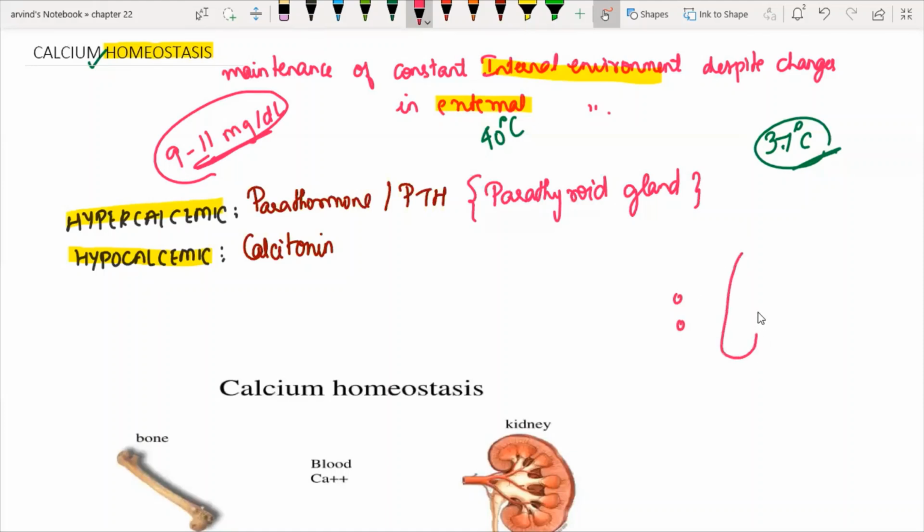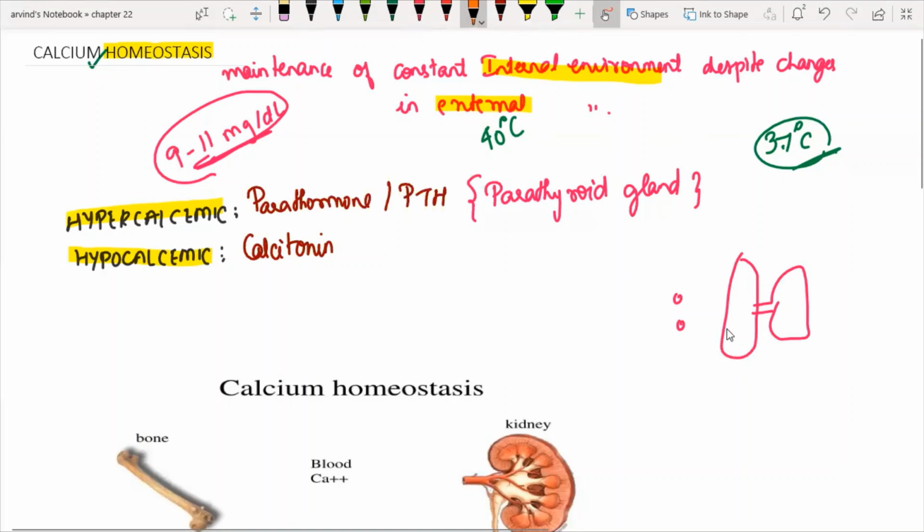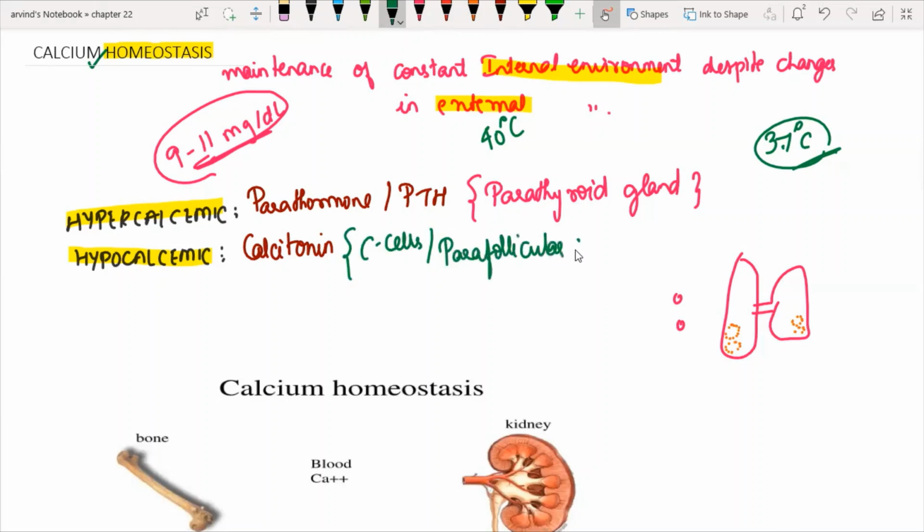Okay, suppose this is my thyroid gland. From the front aspect it looks like lungs, I know, but just imagine this to be a thyroid gland. On the dorsal aspect, which means the posterior side, I have, let me represent with a dotted part, which means it is on the posterior side. On the posterior aspect on either side, I have a pair of glands called parathyroid glands that mainly secrete parathormone. Calcitonin is from the C cells, or parafollicular cells, of the thyroid gland.